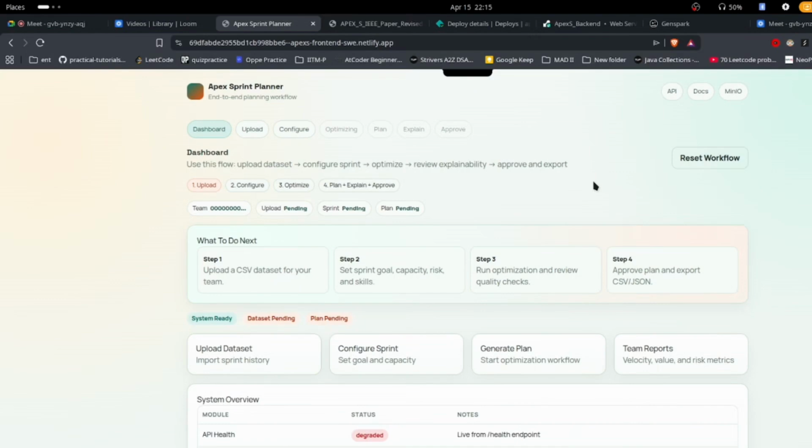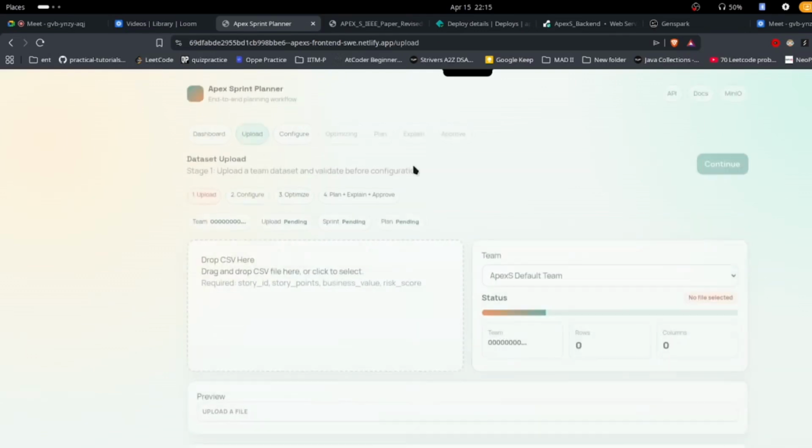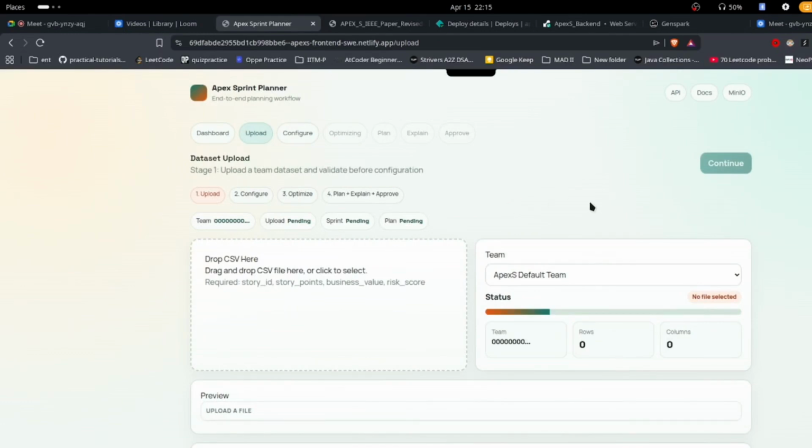From a technical point of view, the pipeline has 3 main stages. First, the context extractor. It computes velocity, completion rate, skill coverage, and risk trends from historical data. Second, the learning module converts those signals into urgency, value, and alignment weights. Third, the optimizer applies capacity, risk, skill, and dependency constraints to produce the final plan.